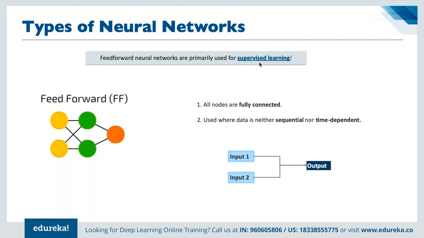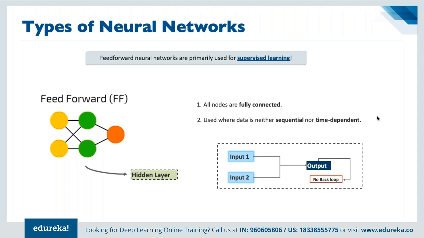And in supervised learning, all nodes are fully connected. There is no partial connection between multiple nodes, right? And this is basically used when data is neither sequential nor time dependent. When we talk about time dependent, we simply mean data is not getting changed as time passes. And in here, there are no back loops available. Once we have the output here, there are no back loops available as a part of feed forward, because that's the name as it suggests.